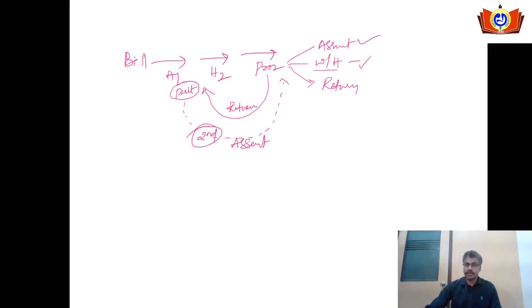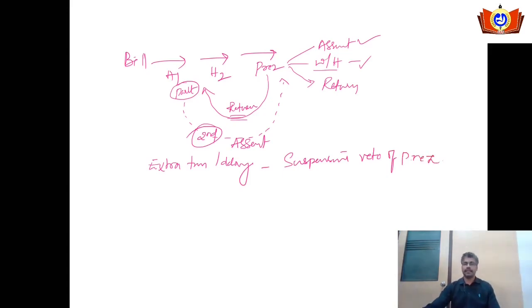In the first case, while returning it, he is giving extra time or delaying the legislative process to make the bill more comprehensive. So the power to return the bill for reconsideration to the parliament is called the suspensive veto of the President of India.